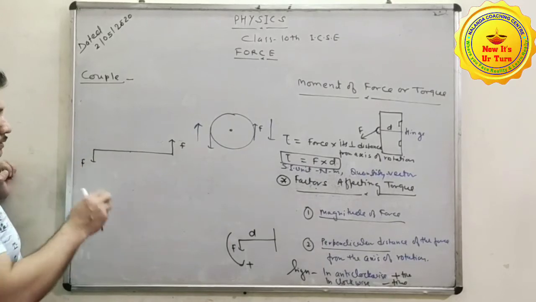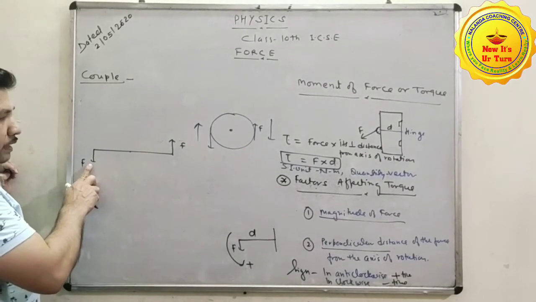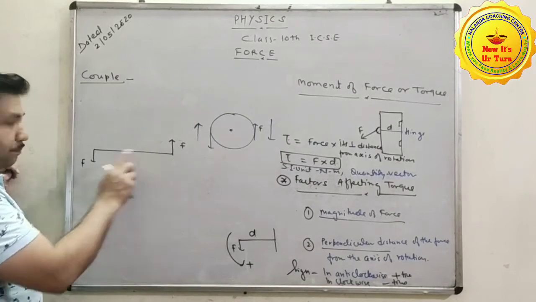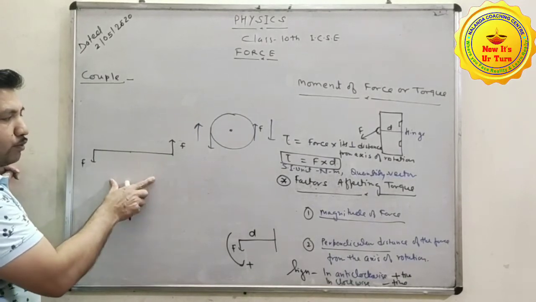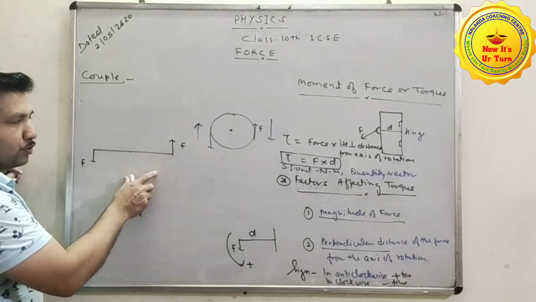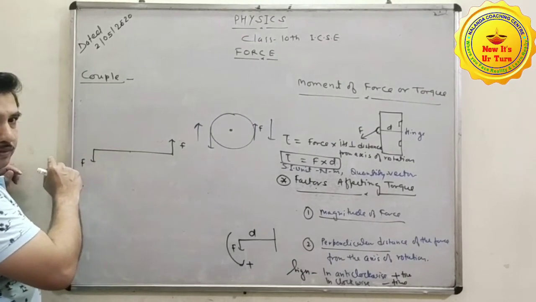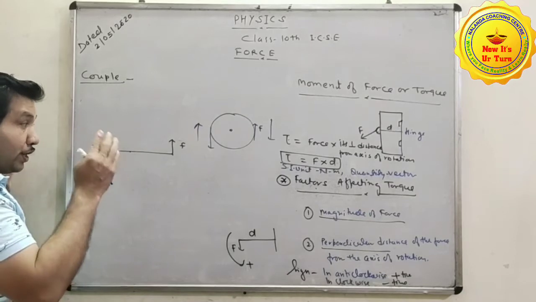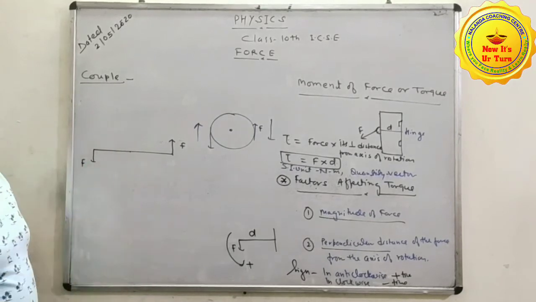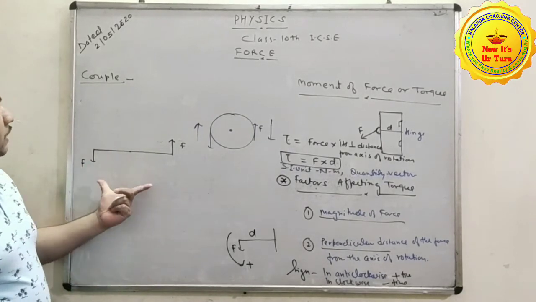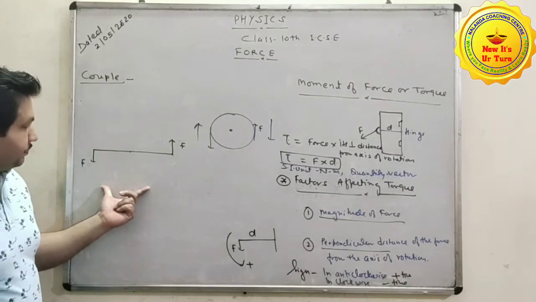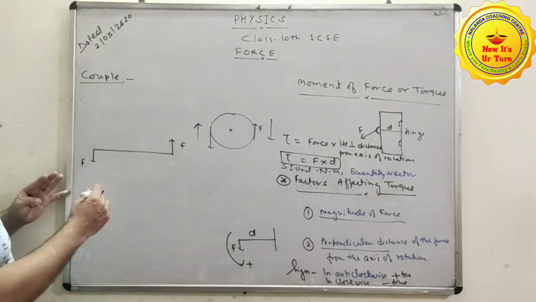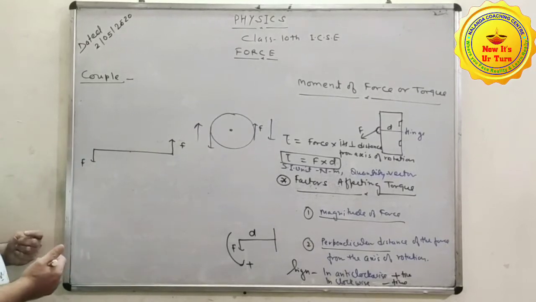A couple means two forces, a pair of forces, which are equal, opposite and parallel, but not acting on the same line of force. It's called a couple. Clear? Now how to calculate this? How do we calculate it?